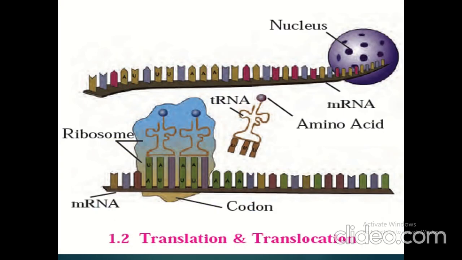So this diagram shows the mRNA coming out from the nucleus, and the second diagram shows the translation process in which ribosome is adding amino acids and tRNA is carrying the amino acid towards the codon.